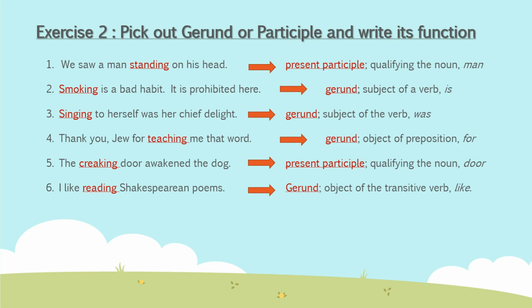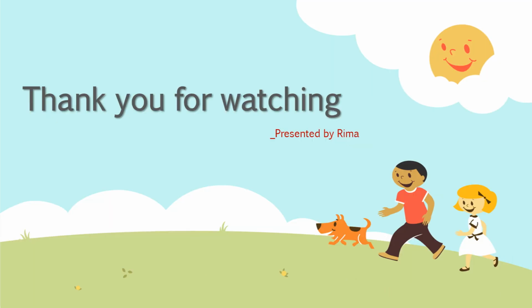Now number 6: I like reading Shakespearean poems. Here reading is a gerund, and it is the object of the verb. Which verb? Like. And here like is a transitive verb. I hope you know the difference between transitive and intransitive verbs. A transitive verb has its object, and an intransitive verb doesn't have an object. So these are the differences, and this is the way you will be asked questions in your examination also.